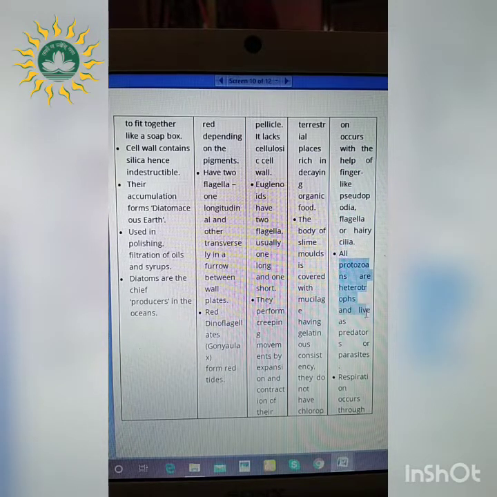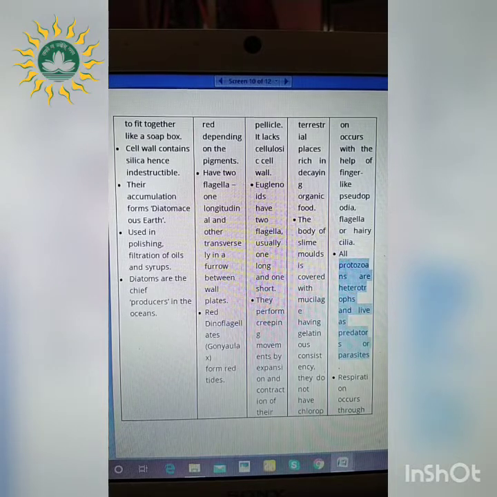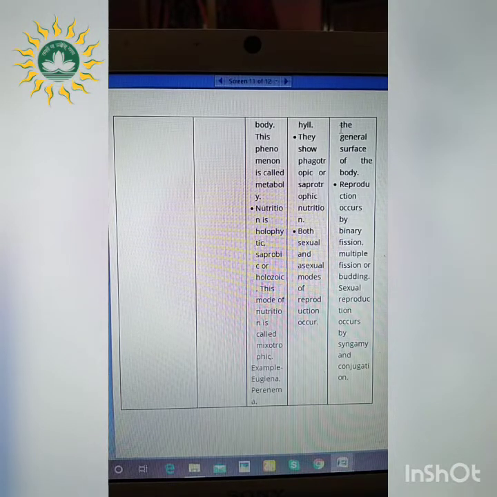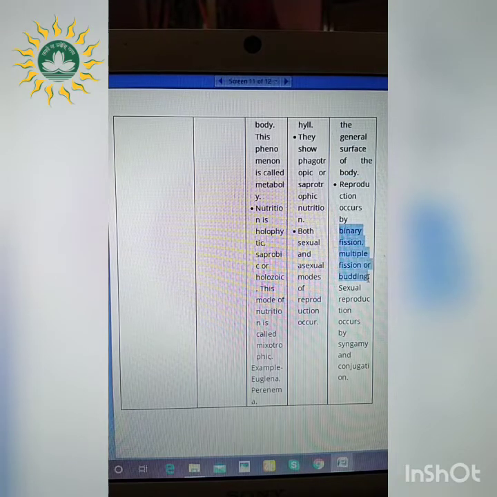Next are the protozoans. They are heterotrophs and they live as predators or parasites, and these protozoans cannot prepare their own food and depend on other organisms for their food, may it be a host organism or any other organism. The respiration occurs through the surface of their body, and reproduction occurs by binary fission, multiple fission or by budding. Binary fission means the cell divides into two parts. Multiple fission means the parent cell divides into many parts forming the daughter organisms, and budding refers to a small bud which is detached from the parent organism. It also takes place by sexual reproduction and by syngamy or by conjugation.